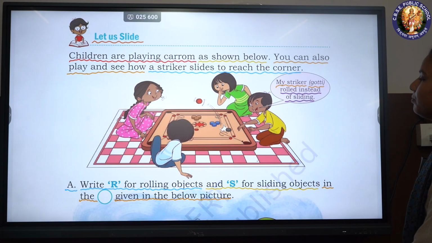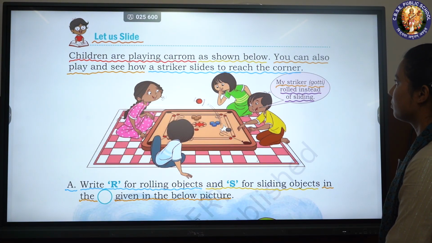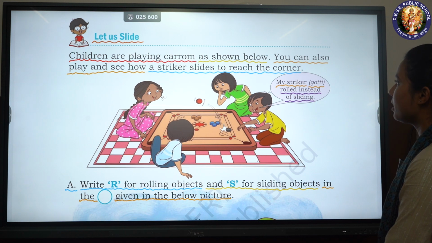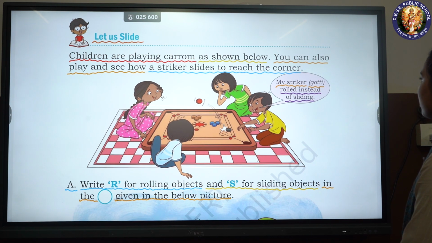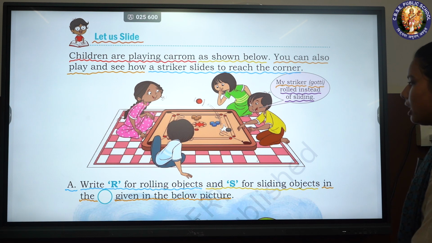Let us slide. Children are playing carom as shown below. You can also play and see how a striker slides to reach the corner. My striker, Goti, rolled instead of sliding.